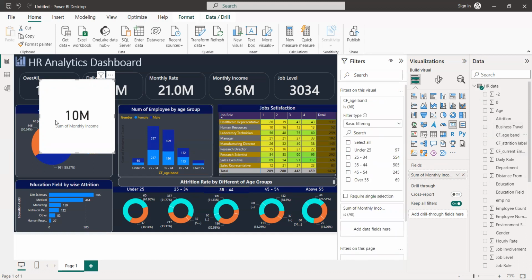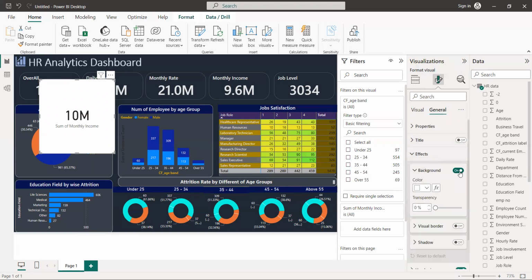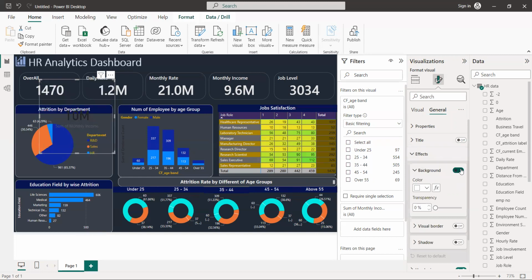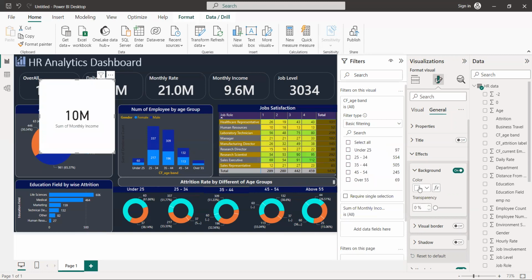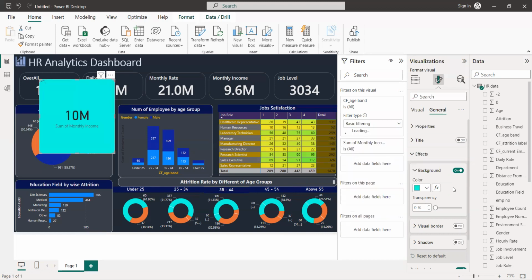Okay, so like this, and let's go to format. Okay, let's go to background. Okay, so one background. I'll change it to something else, and you can see it. Okay, like this, like this.